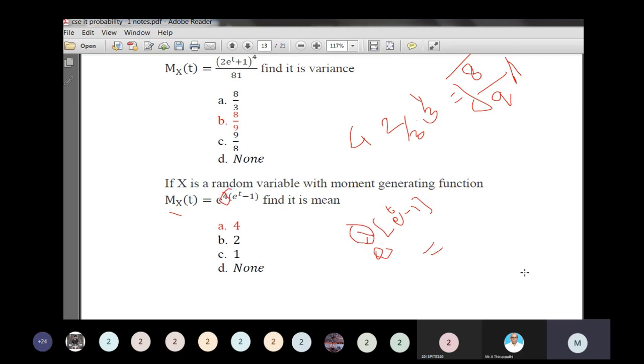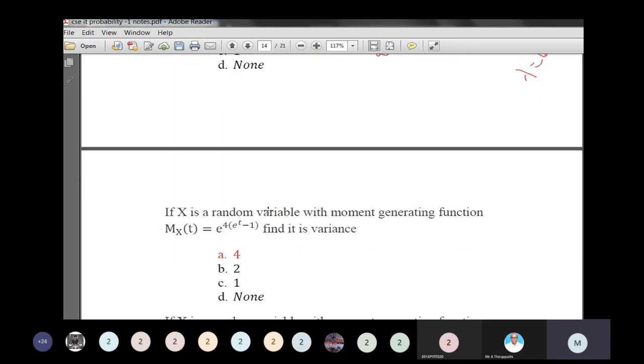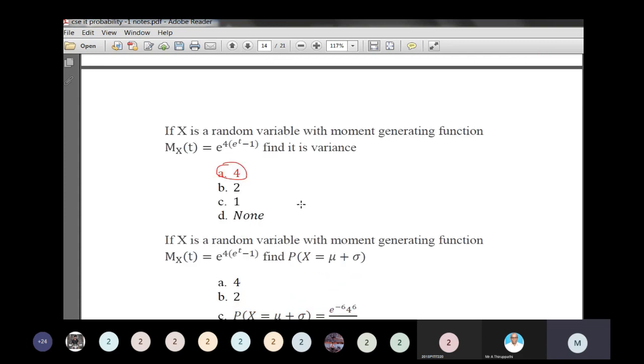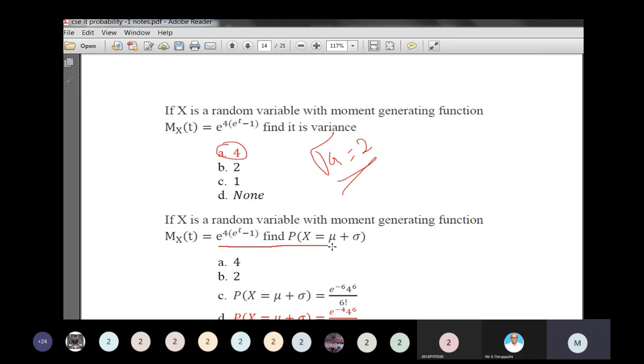Lambda equal to what? 4. So lambda is equal to 4. Therefore the mean of the Poisson is lambda. Variance of the Poisson is also lambda. What is the standard deviation? Standard deviation is the square root of lambda, square root of 4 equal to 2. Now come to the next one.